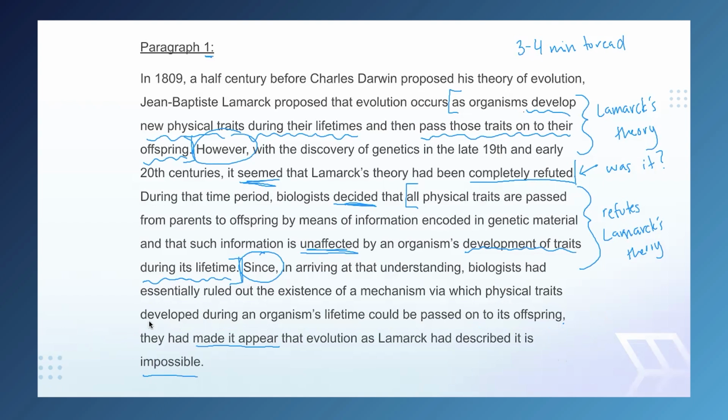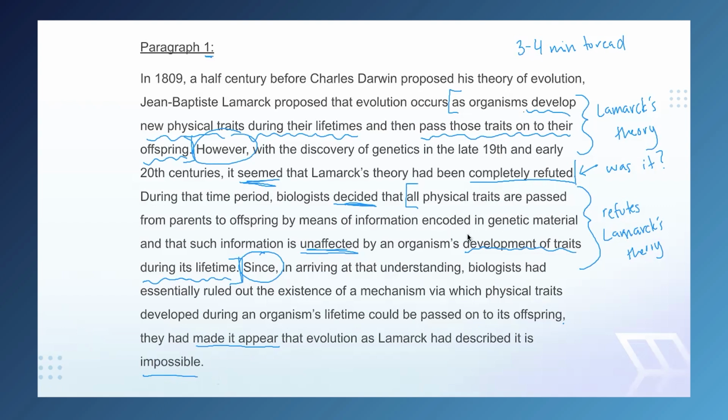So, yes, this last part is the conclusion and it is the important part, but we're probably noticing that it's actually not new information. It's stuff that we already know from the rest of the passage. The idea that Lamarck's theory is impossible lines up with the idea that it had been completely refuted. And then the tone language, "made it appear," suggests the same way that "seemed" and "decided" did that maybe it wasn't completely refuted. Maybe it's not completely impossible. So this is stuff we already know.